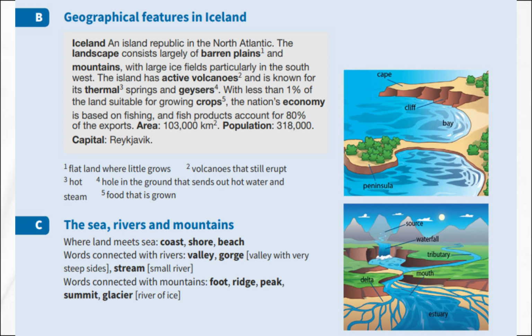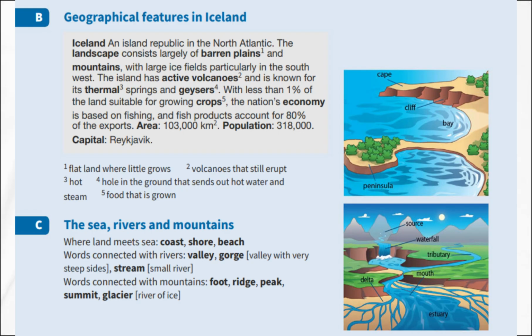The sea, rivers, and mountains. Finally, let us look at some useful words connected to the sea, rivers, and mountains. Where land meets the sea, we have the coast, the shore, and the beach. These are all related to the edge of the sea. For rivers, we have valleys, low areas between hills, and gorges, which are valleys with very steep sides. A stream is a small river.